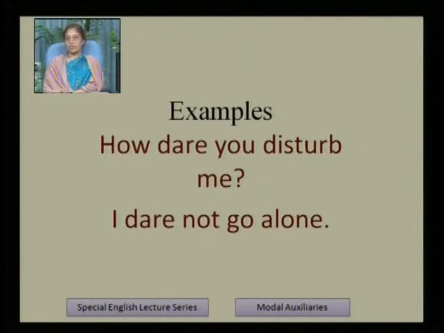So in these sentences we find, how dare you disturb me. These are the sentences of showing courage. How dare you disturb me? So this modal auxiliary is used for fearlessness. I dare not go alone.